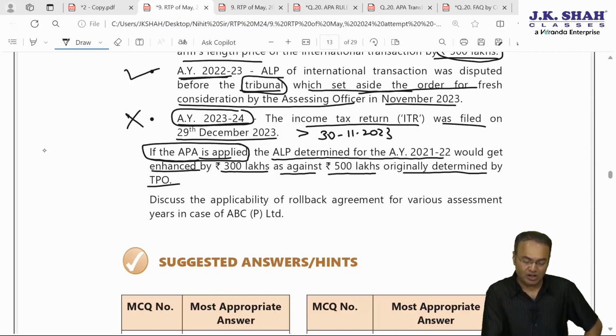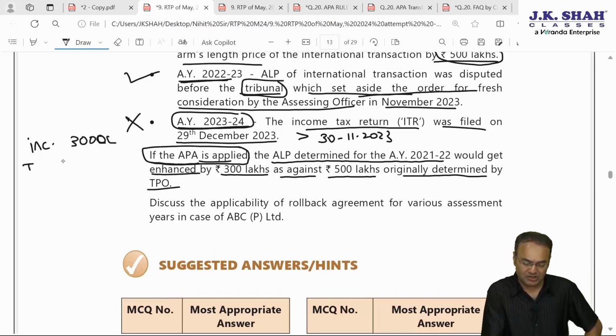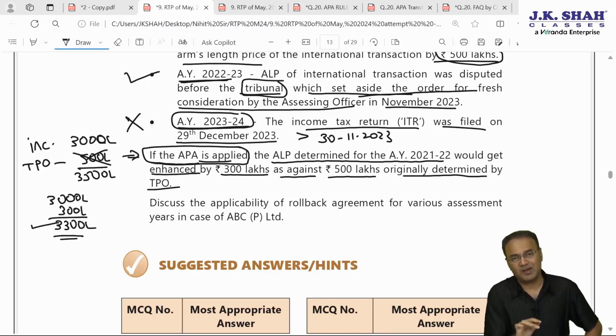Here, for example, the assessee filed the IT return showing net income or ALP of 3000 lakhs. Based on TPO's order, it was enhanced by 500 lakhs. It was made 3500 lakhs. And if APA is applied, then instead of 500 lakh, it gets enhanced by only 300 lakhs. 3000 lakh plus 300 lakh, income will be 3300 lakh. No problem, this is absolutely fine.